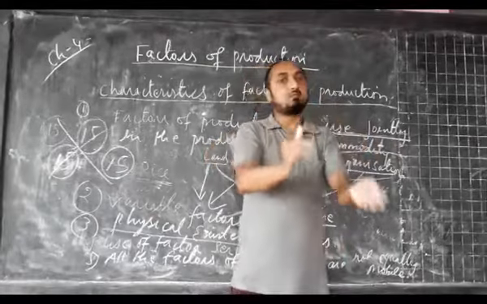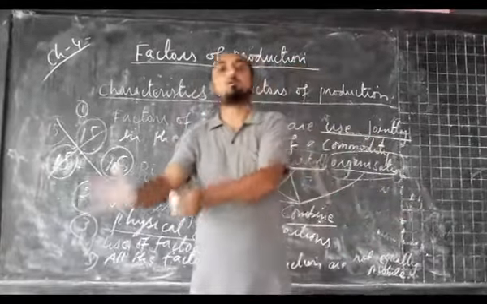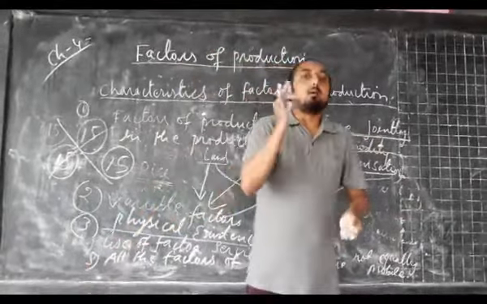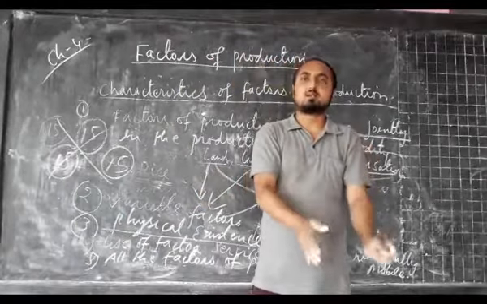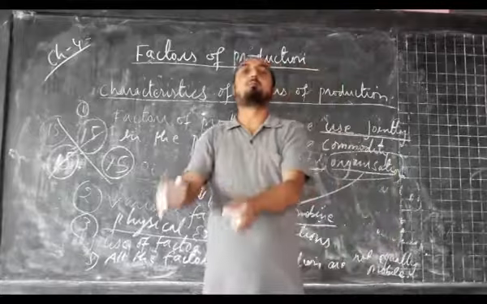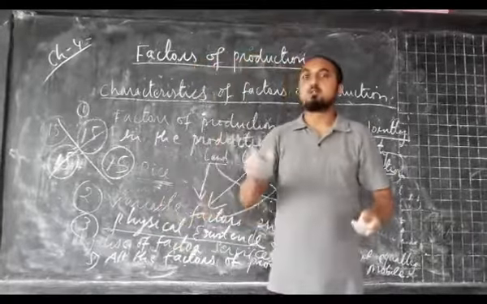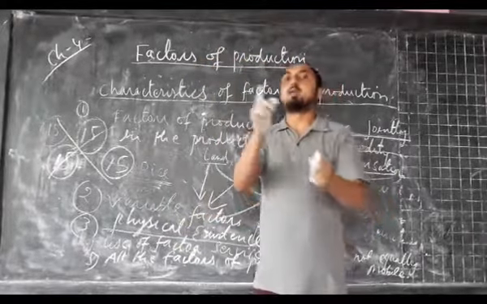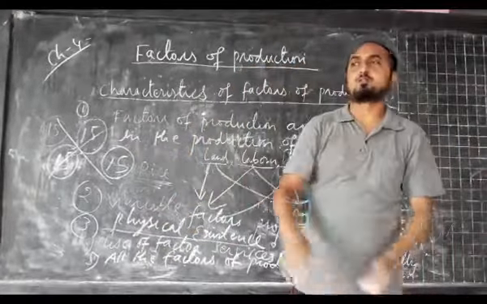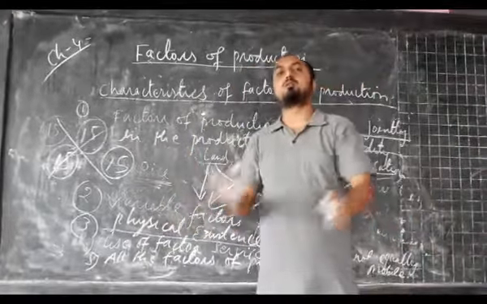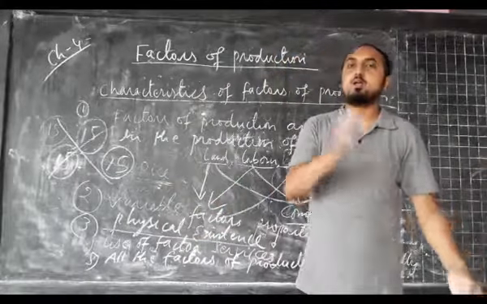Labor can be easily movable from one place to another. Next, capital, machinery. Some machineries can be easily moved from one place to another, but buildings and factories cannot be moved or shifted to another place. The same goes for buildings.